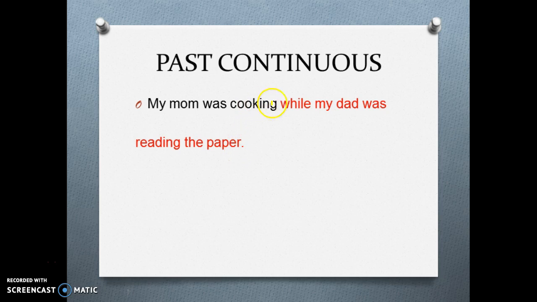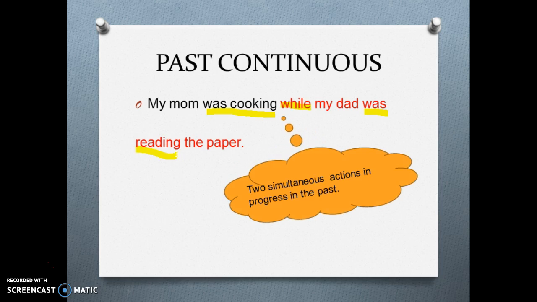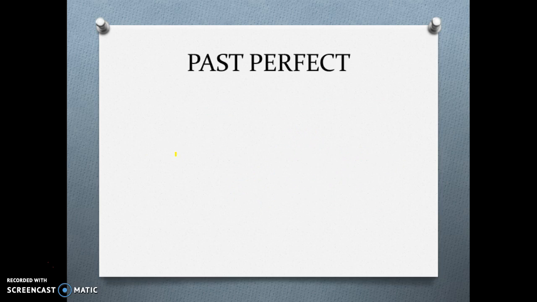In this case, you connect these two simultaneous actions with while, and before while you use past continuous. After while, you use past continuous.